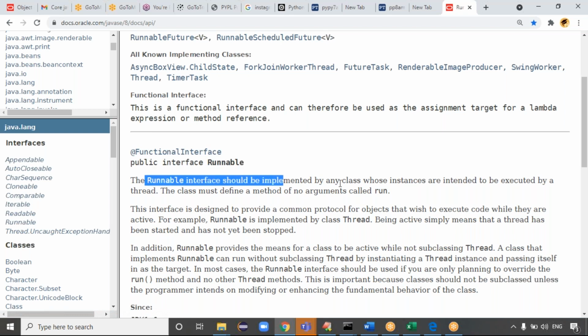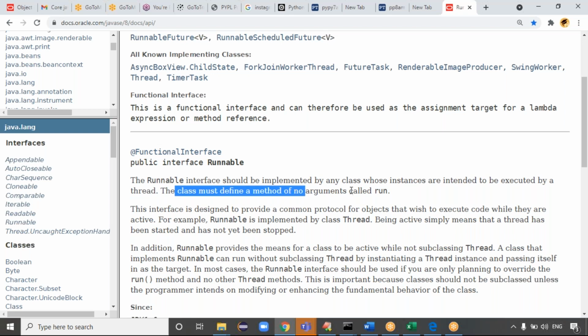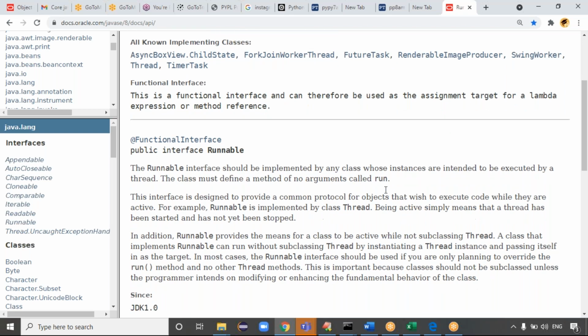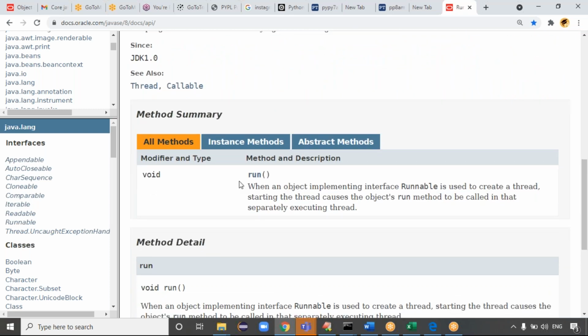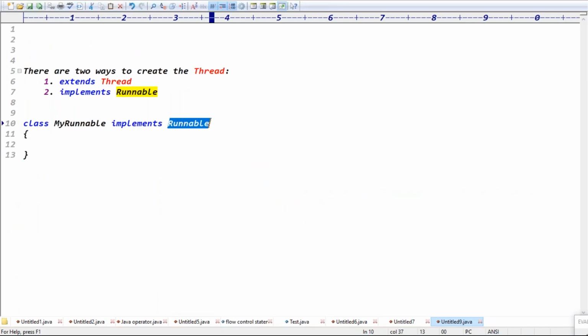See guys, the Runnable interface should be implemented by any class whose instances are intended to be executed by a thread. A class must define a method of no arguments called run, right? Yes, a no-argument run method, which contains only the run method. So we understood that Runnable is a functional interface and contains only one method. We can override that method, right? So public void run.